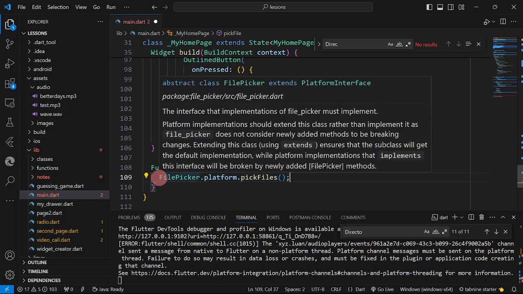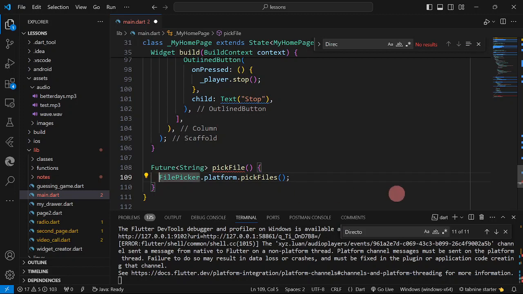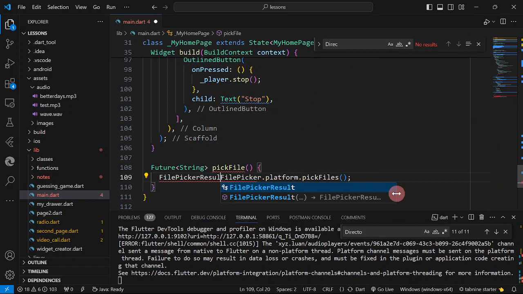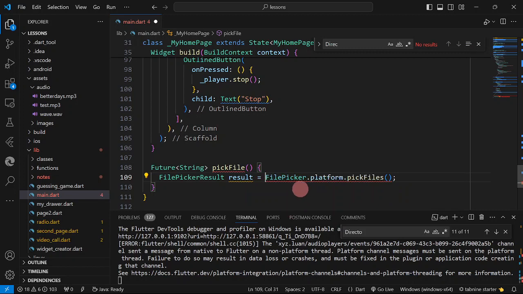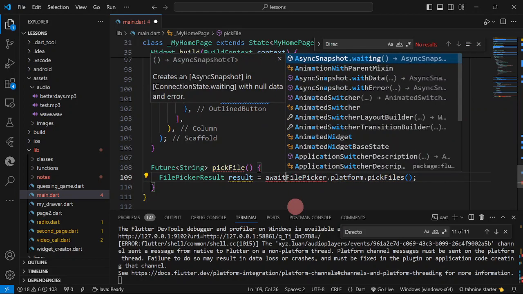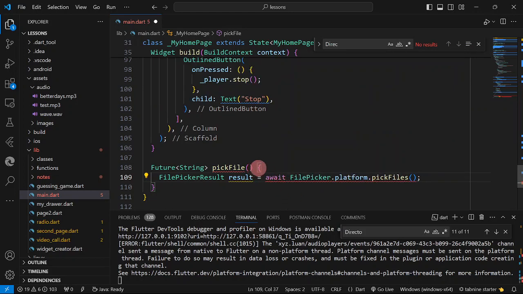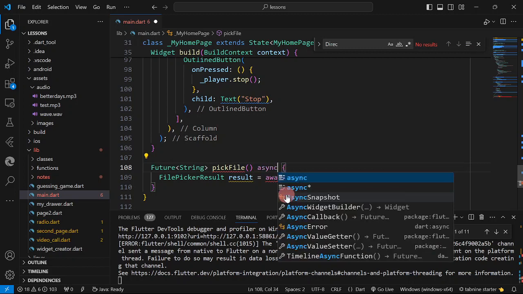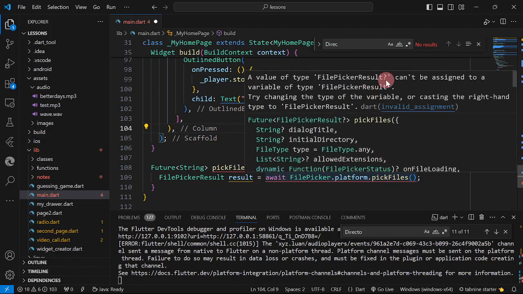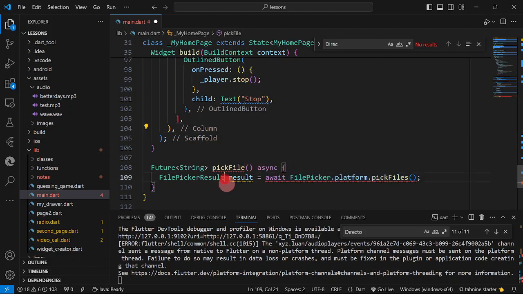Okay, so therefore I'm going to initialize here a FilePickerResult, then just going to call it result is equal to FilePicker. And as you can see here, it says it is a future, so therefore we're going to use again await. And if we use await, we're going to use the async keyword. Okay, but still I'm getting an error. It is nullable, so therefore I'm just going to have this one initialized as a nullable one.